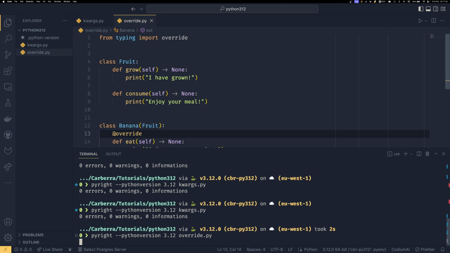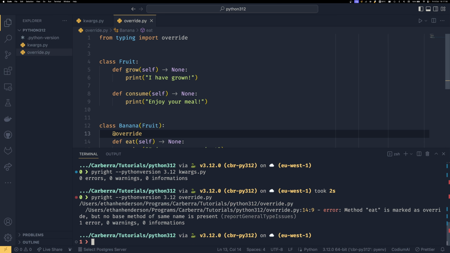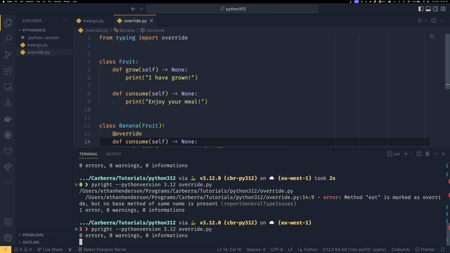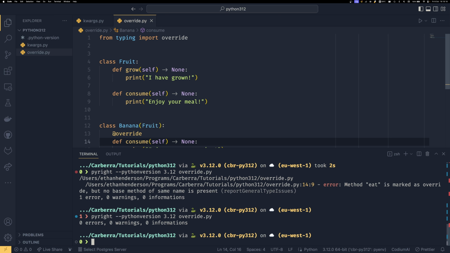So override.py. You can see we get an error saying method eat is marked as override, but no base method of same name is present. So it's now able to see, oh, we've reformatted our base class and we've forgotten to do it for all the children. And now we can go and change this as well. And voila, we have no errors.